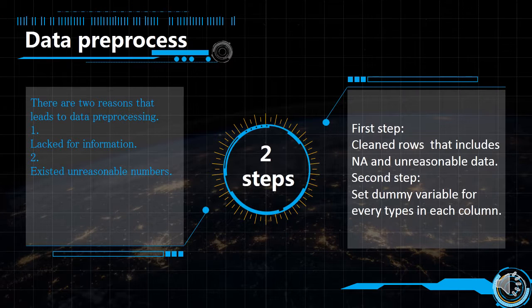Hi, I'm Joy. Talking about data preprocessing, there are two reasons that lead to data preprocessing. First is lack of information, and second is extracting unreasonable numbers. And there are two steps to process the data. The first is clean rows including non-data and unreasonable data. And second is set dummy variables for some columns.